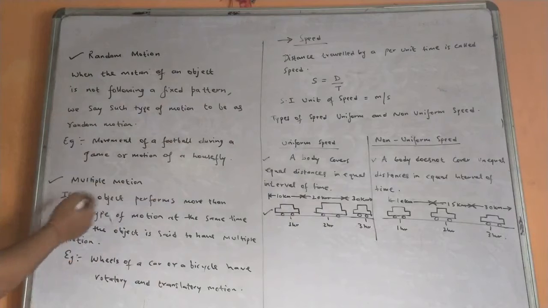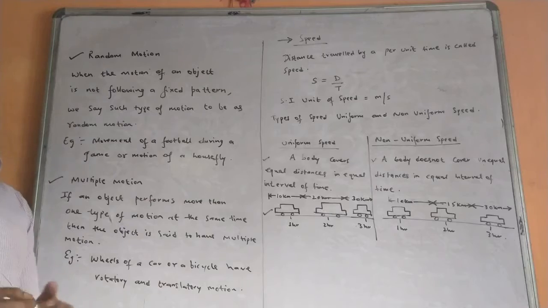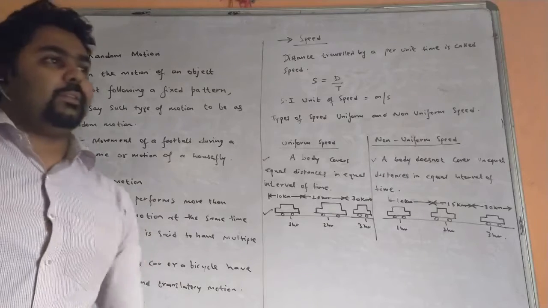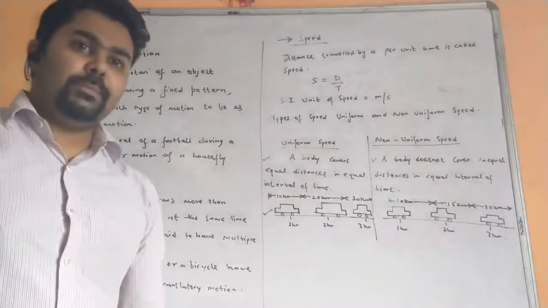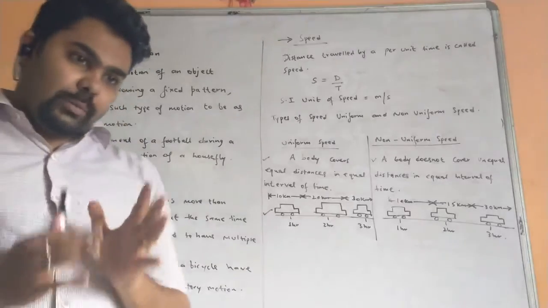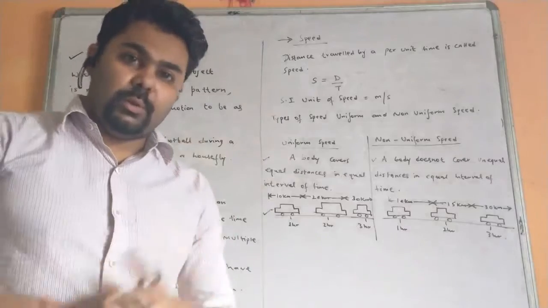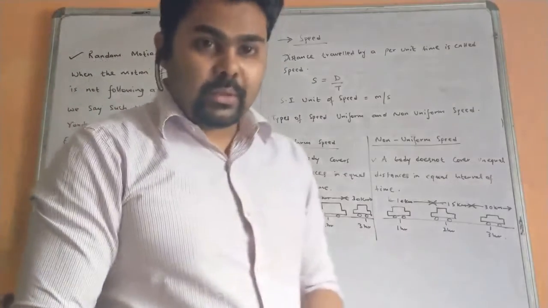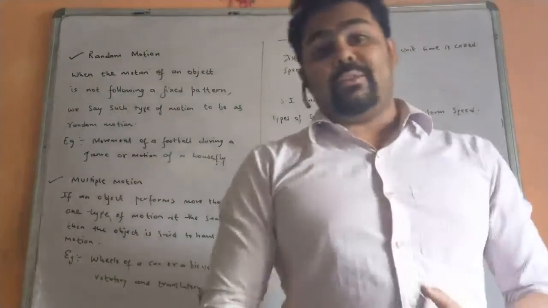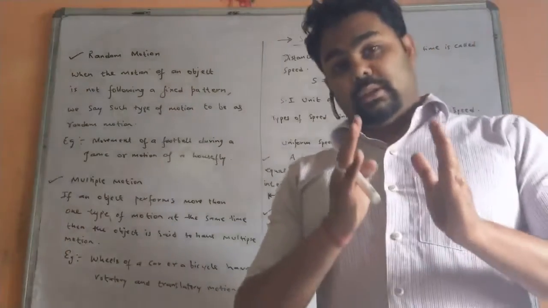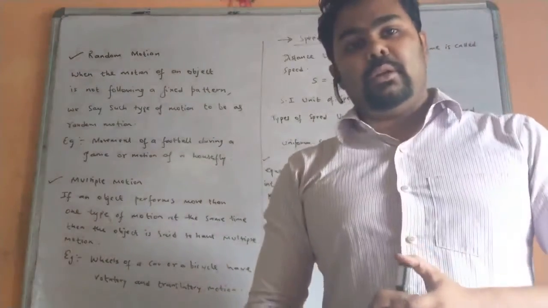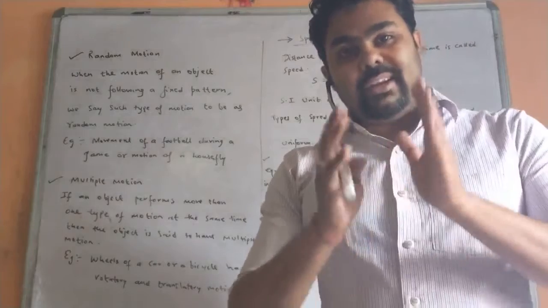Next type of motion, that is multiple motion. If an object performs more than one type of motion at the same time, then the object is said to have multiple motion. So let's take one example. A car is moving in a straight path. When it is moving in a straight path, we already know what type of motion it is. Yes, you are correct, that is translatory motion, or we say it as rectilinear motion.